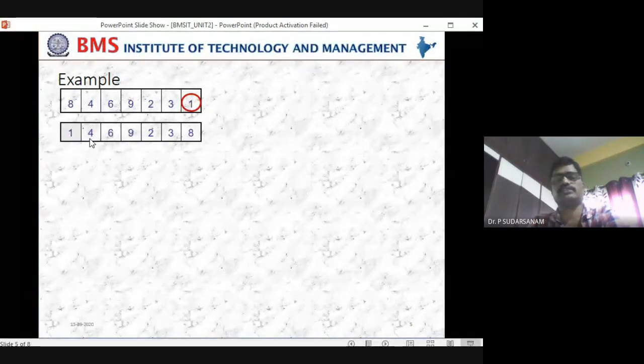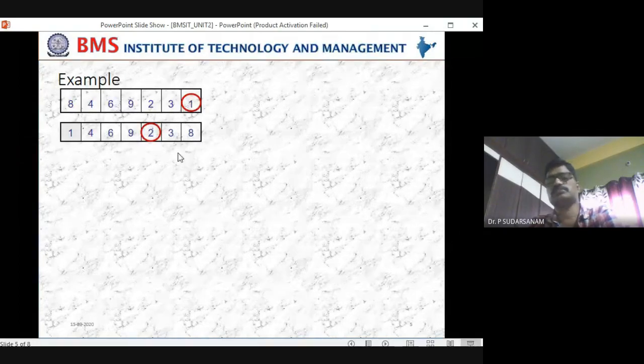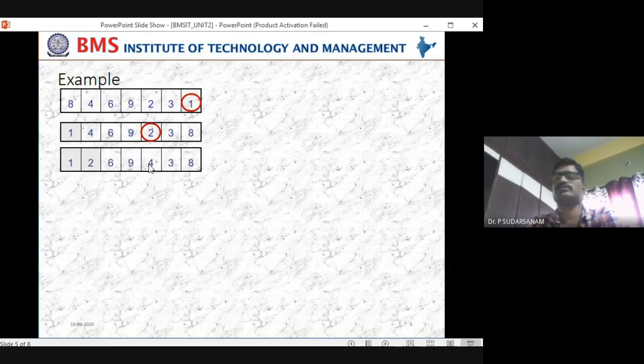Next, other than the first element, 2 is the smallest element, and that will be placed into the second location. So the element at the second location will come over here. That is what will be happening. Now next, which is the smallest element? This one will be the smallest element.